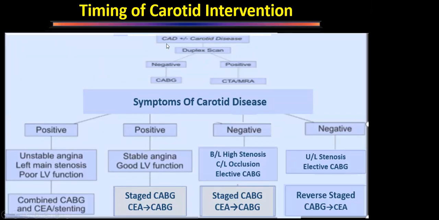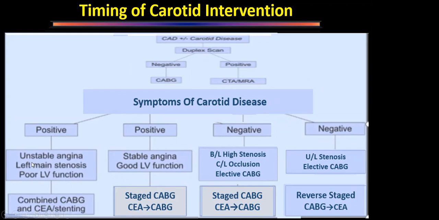So we have a patient with coronary disease and carotid disease, we do a duplex scan. If it's negative, obviously he goes for CABG. If the duplex scan is positive, we do a CT scan or MRI, and find out whether a lesion is there. Now we found that there's a lesion. Does this patient have symptoms of carotid disease or not? If symptoms of carotid disease are present and the patient has unstable angina or left main disease or poor LV function, here we'll have to do a combined procedure only.